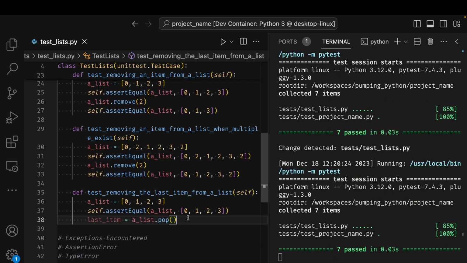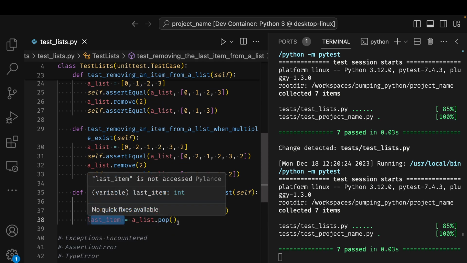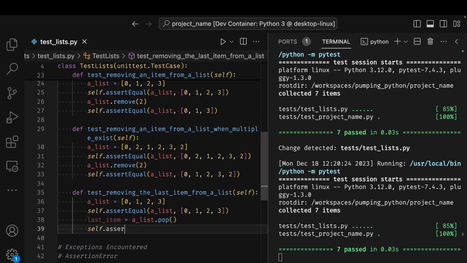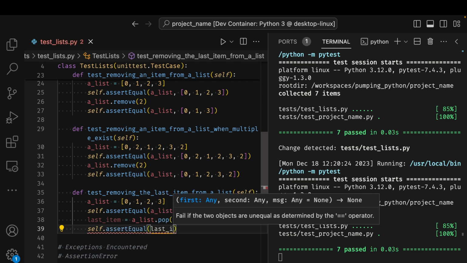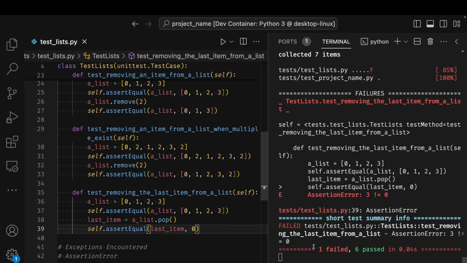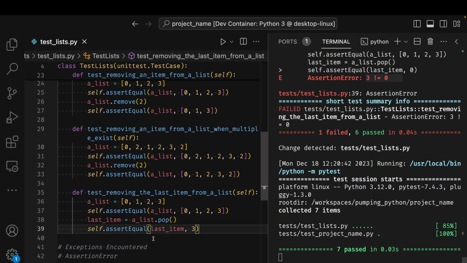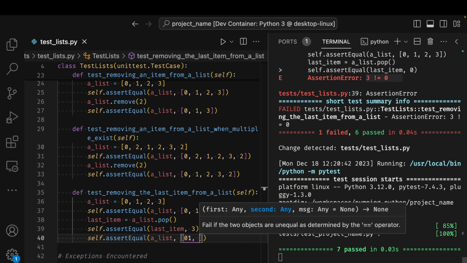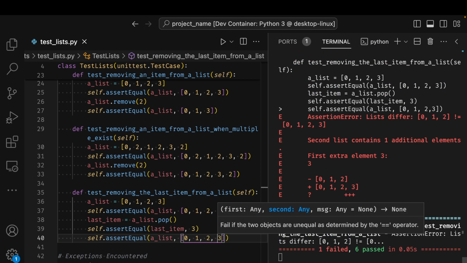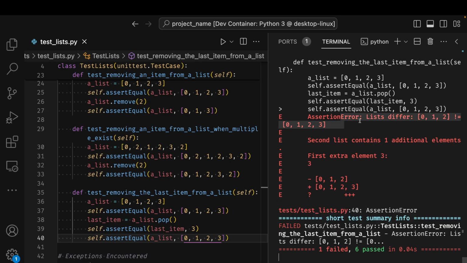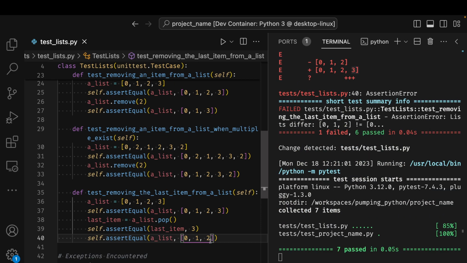So when I call pop, it's going to name that value last item, and then I can add a test for it to verify what's in it. Last item, let's say 0, and I get a failing test that says no, it's not 0, it's 3. Change that to 3, and I see that when I call pop, it gives me the last item. Let's see what it did to the list. So I say list, is it still 0, 1, 2, 3? I get a failure, an assertion error, 3 is missing from the list. So when you call pop, it removes the last item on the list and returns it as a value.